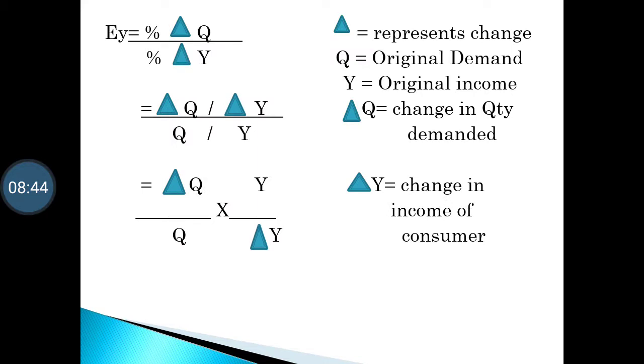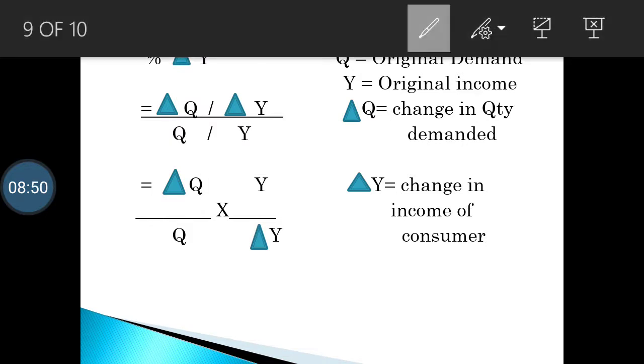The triangle is called change. When we convert this, it is change in quantity upon original quantity. Now this triangle represents change, and Q stands for original quantity.